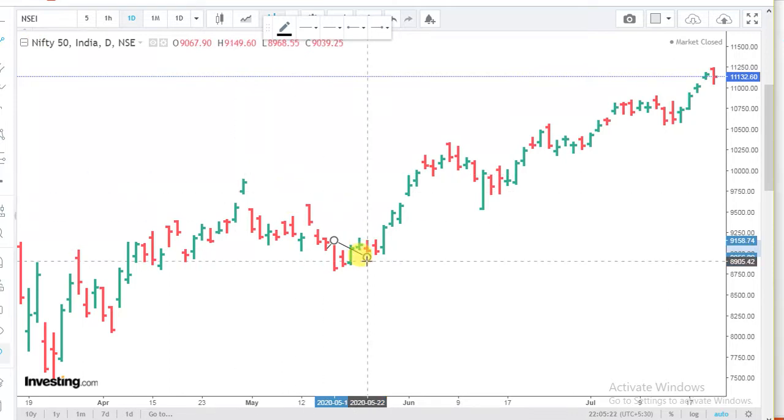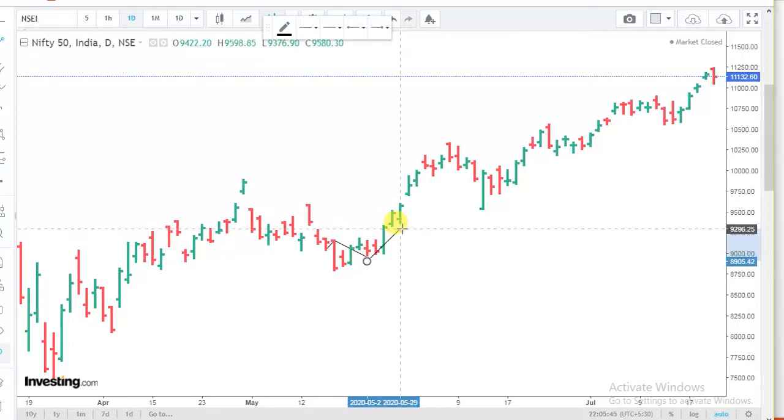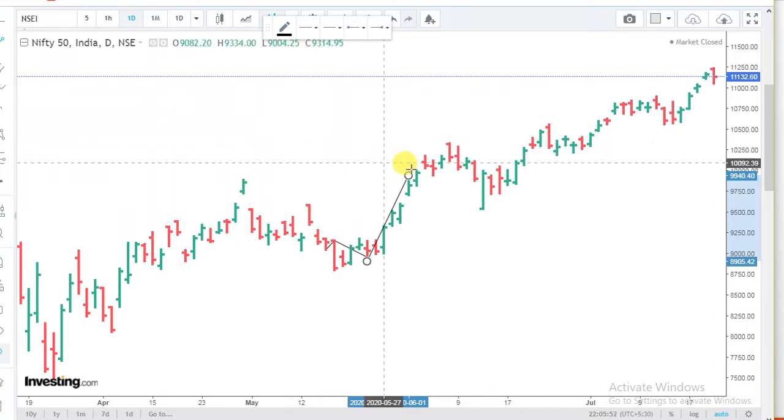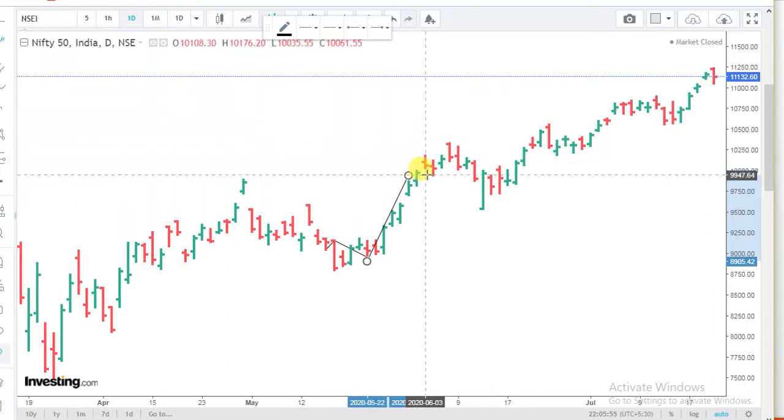So if you have seen my webinar, I have talked about whenever there is a date around Friday or Monday, we need to assume if the date is on Friday, we will also have to take into consideration Monday, and if the date is on Monday, we will also take the probability of having a high or low on Friday. So let's see what is happening on 29th or 1st. This is 29th, and first we have a high. After that we have 4th as our low. This is 3rd, this is 4th. So 4th is our low, no problem.